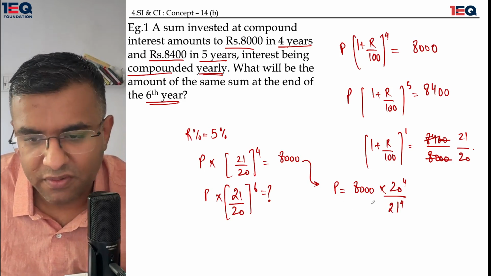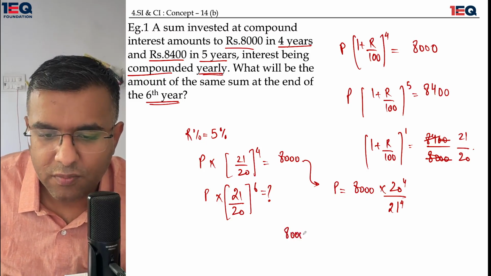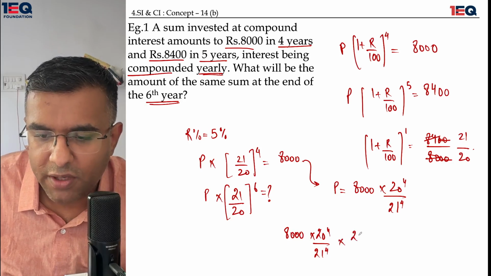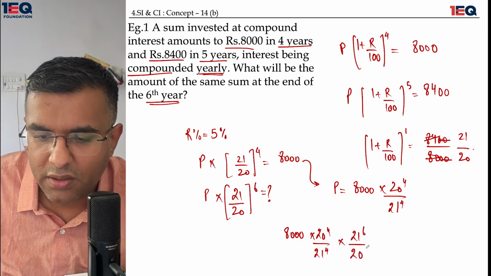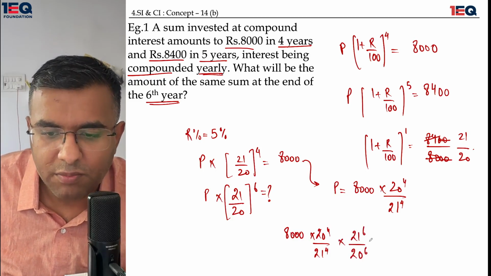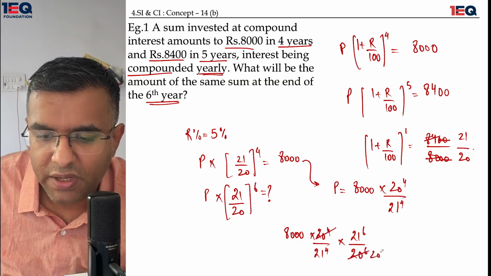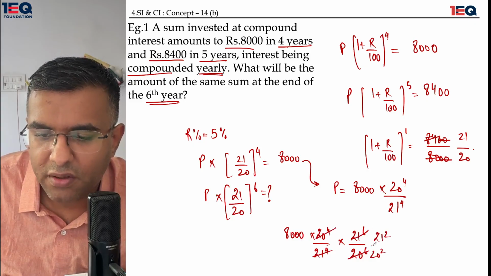I'll use the principal, and that would be 8,000 into 20 raised to the power 4 upon 21 raised to the power 4 multiplied by 21 raised to the power 6 divided by 20 raised to the power 6. The powers would get cancelled. This entire situation would cancel it to 20 raised to the power 2, and this would also make it 21 raised to the power 2.